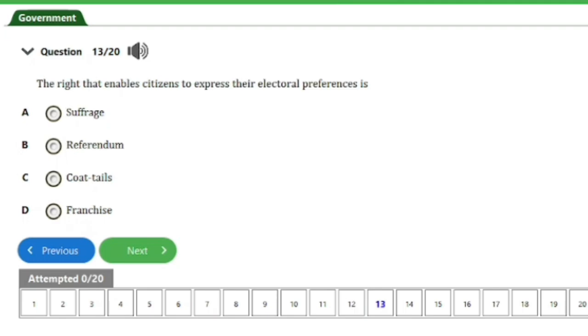Here's question number 13. It says, the rights that enable citizens to express their electoral preference is A. Suffrage, B. Referendum, C. Coattails, D. Franchise. So guys, the answer to this question is option A, that's suffrage. So let's head on to the next question, guys.